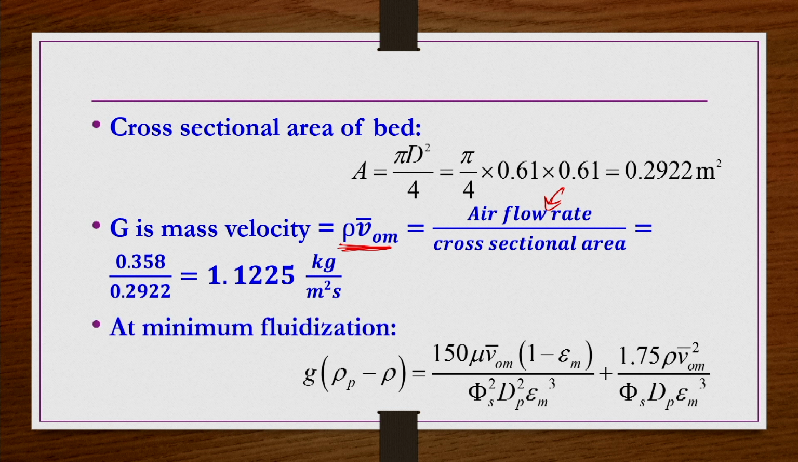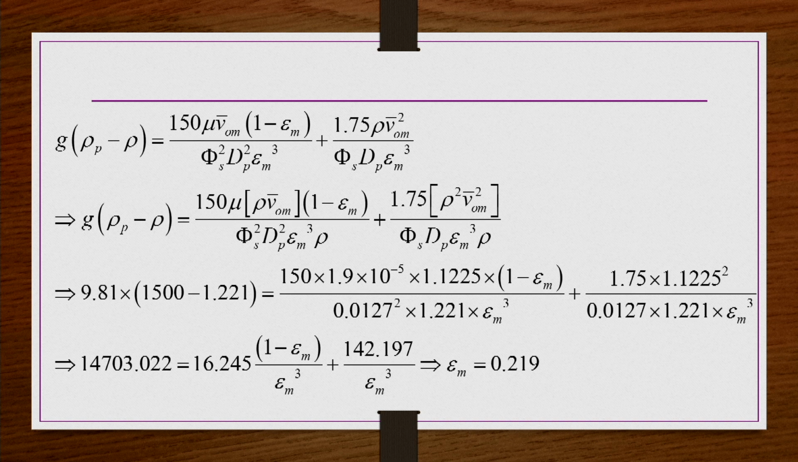So, at minimum fluidization condition we have this equation. Now, again on the right hand side we multiply and divide by the density, so that we have rho V0 m bar terms, and those terms we can replace by G. So, this equation would be in terms of G, and G we have already calculated. So, in this equation everything is known, this is nothing but G, this is nothing but G square.